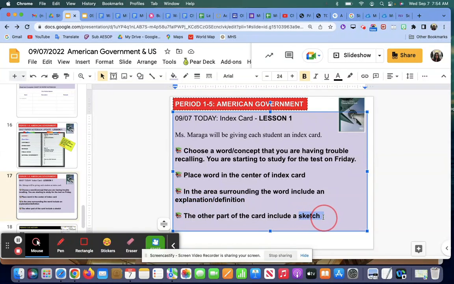Remember, it's a sketch. You don't have to be Picasso or Monet. Get something down to help you visually recall it. And then you're going to turn this into the substitute today. So this is your priority that you're also working on today.